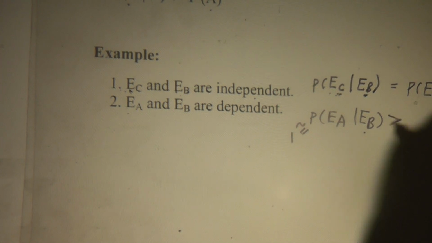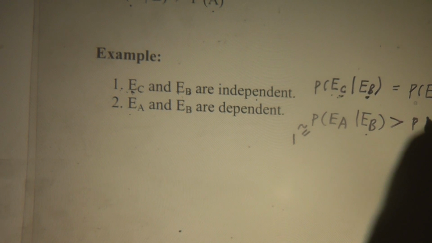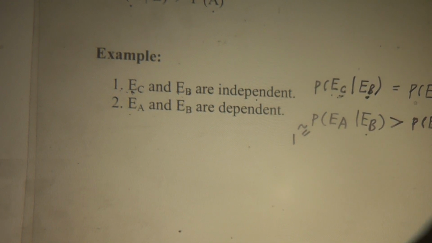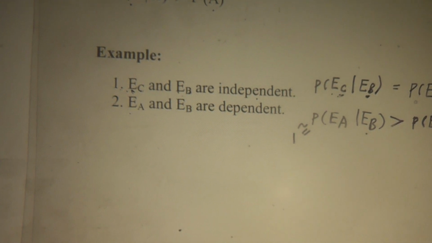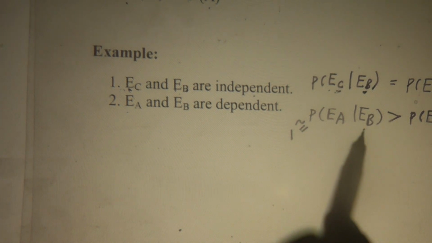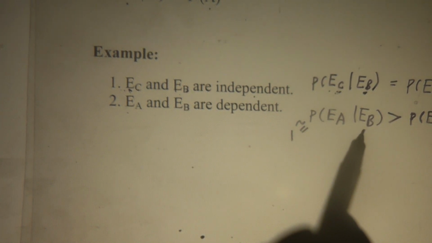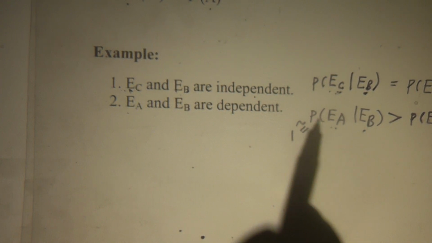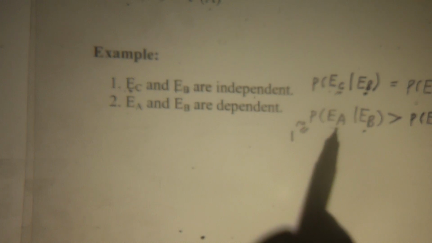So therefore, the conditional probability is not equal to the unconditional one, okay? Because this information tells me I select an NBA player, I know a lot about the person's height. Therefore, it changes the probability of A. So the conditional probability is not equal to the unconditional probability, okay?